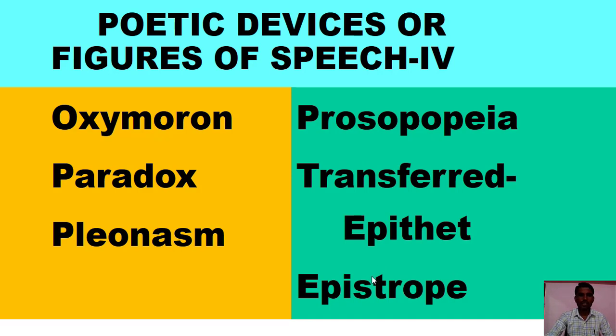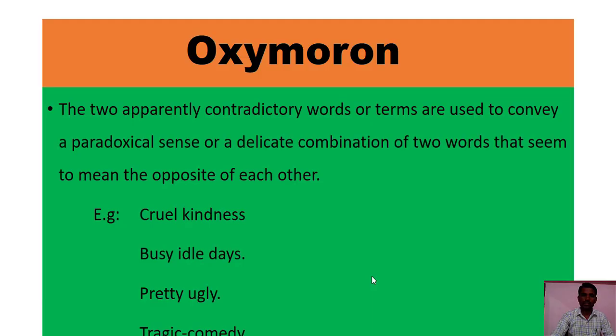Now we'll discuss these 6 figures of speech one by one. First, we look at oxymoron. Oxymoron has two contradictory ideas or two opposite words in the same line. See here, the definition is given like this. Two apparently contradictory words or terms are used to convey a paradoxical sense, or a delicate combination of two words that seem to mean the opposite of each other.